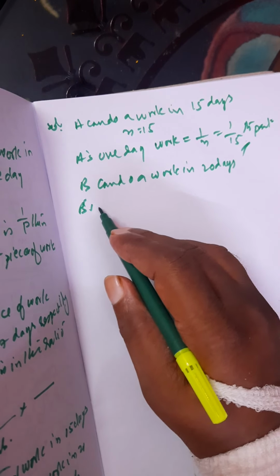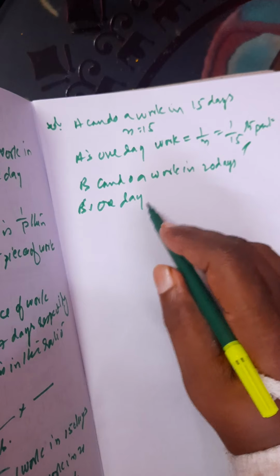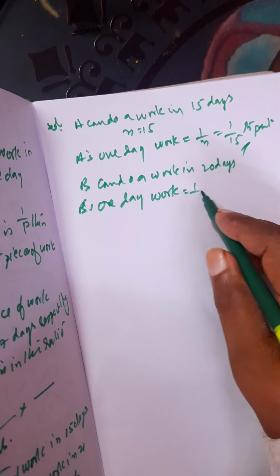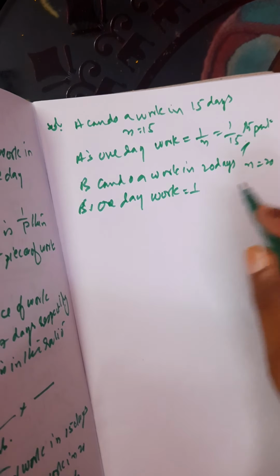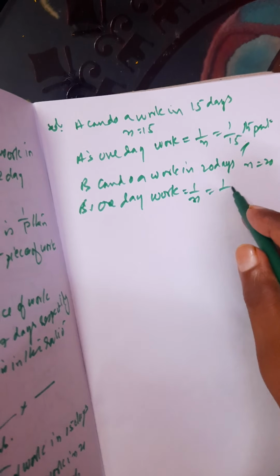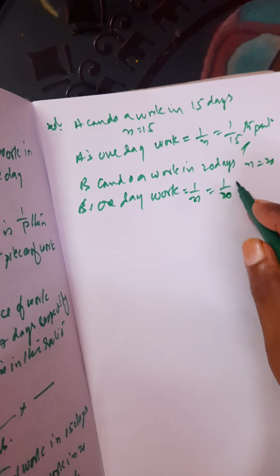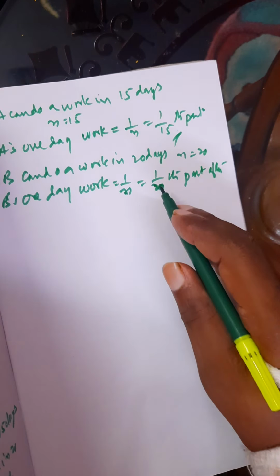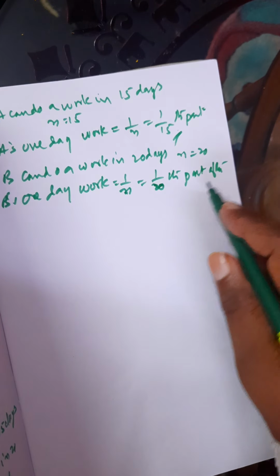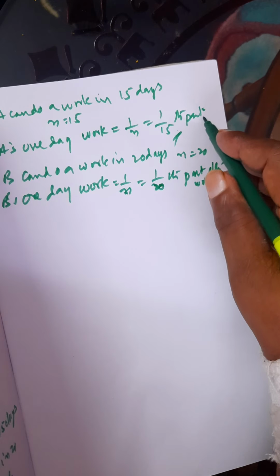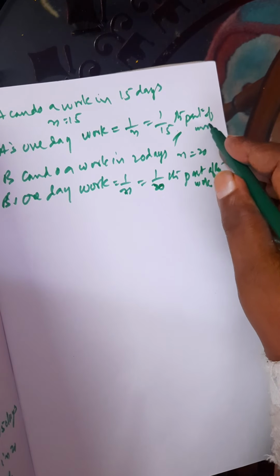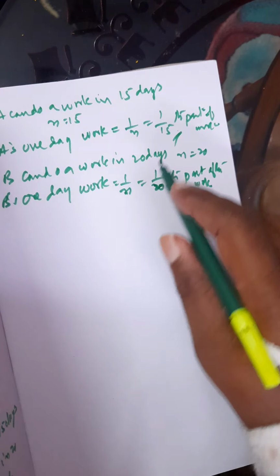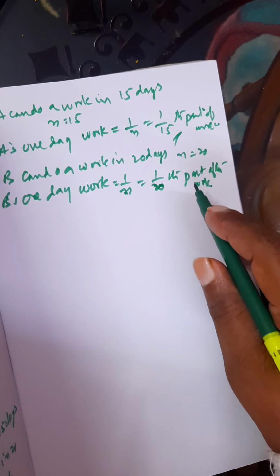So, B's 1 day work is 1 by n, n equal to 20 now, that is 1 by 20th part of the work.